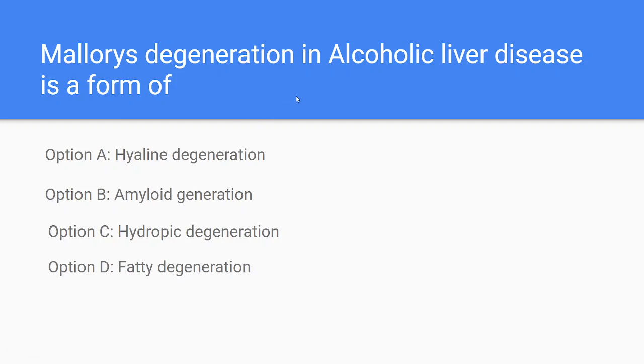First of all, do you have any idea about this alcoholic liver disease? It is mostly seen in chronic alcoholic patients. If the patient is habituated to continuous alcoholism, the liver gets damaged easily. So what changes will we observe in those cases? The person may develop fatty liver, cirrhosis of liver, and other complications also.